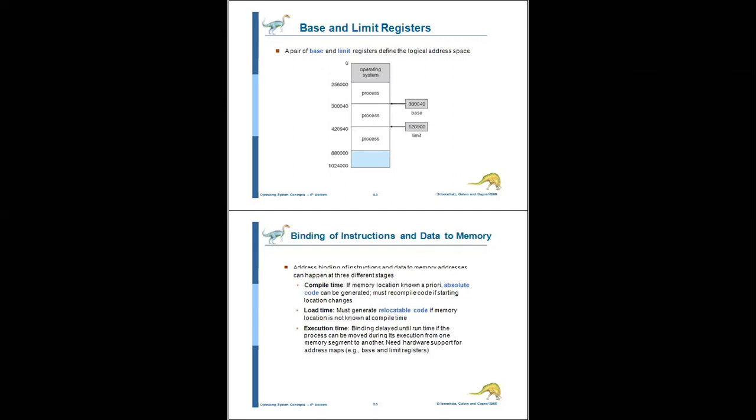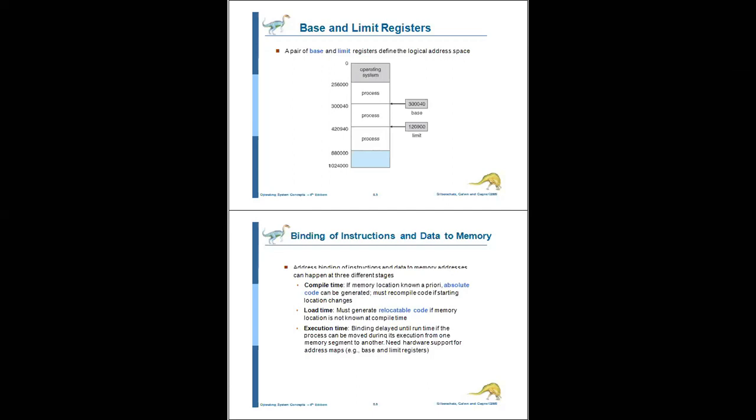Now the base register and limit register. The base register holds the smallest physical memory address. The limit register specifies the size of the range for a process, that is, what size it will occupy while executing in memory. Is it clear?